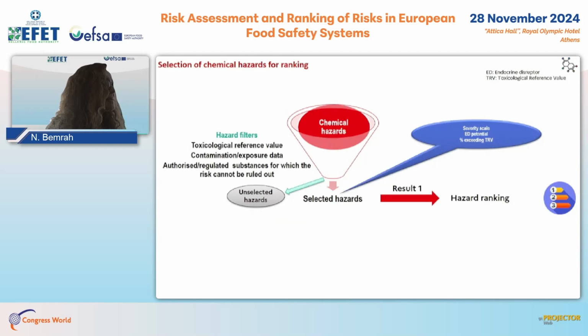For these selected hazards, we documented criteria such as the severity scale for each substance, the endocrine disruption potential, and the percentage of consumers exceeding the TRV to obtain a ranking of chemical hazards.